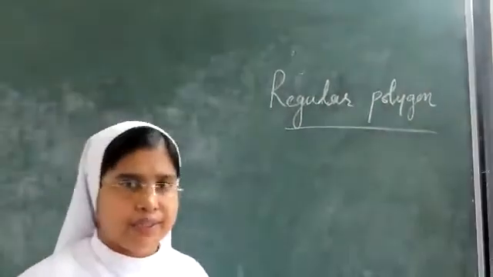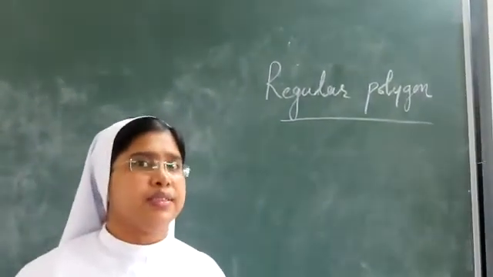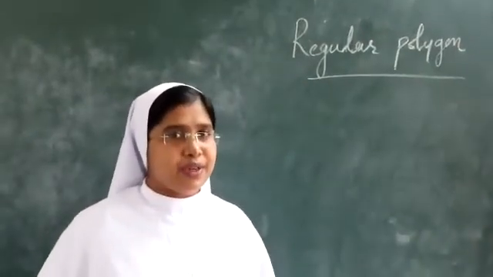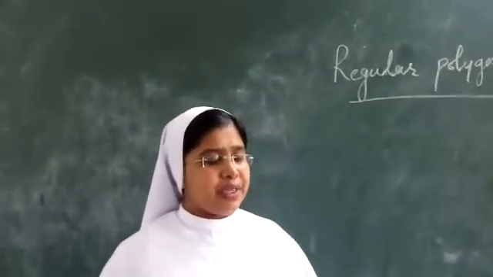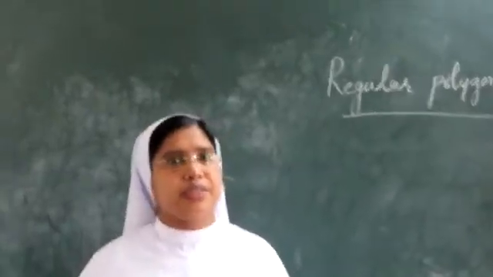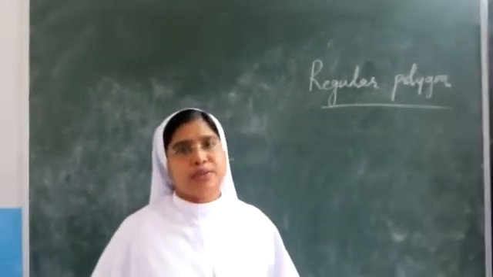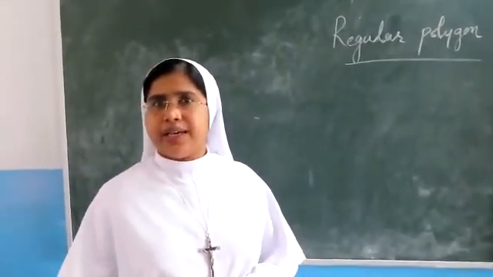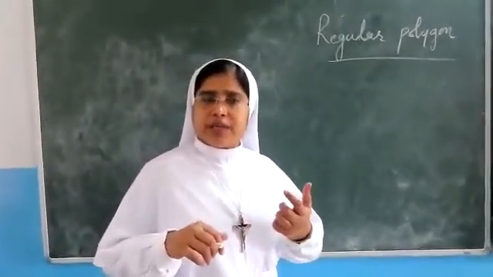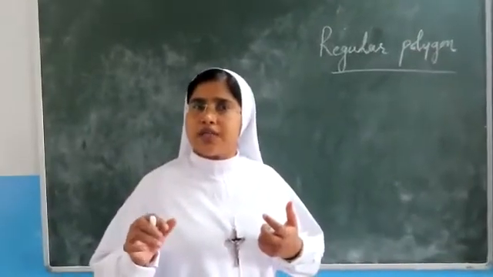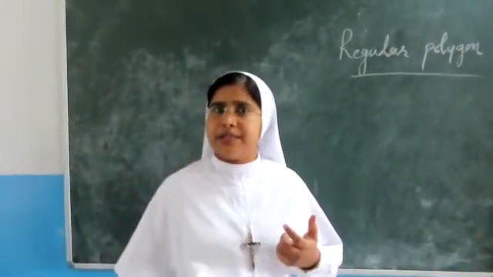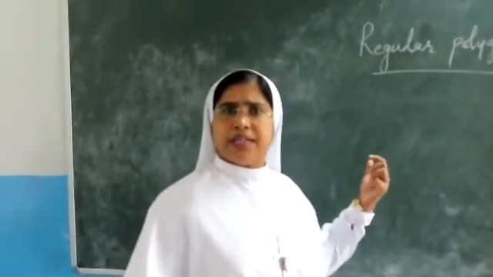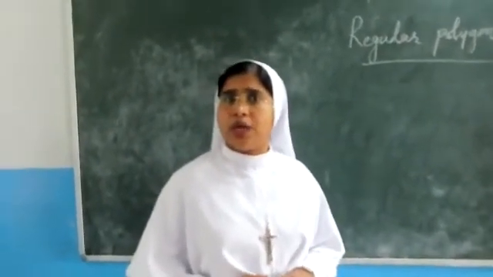Regular polygon. What do you understand by regular? There is some regularity in that, yes or no? Sometimes we say, he is very regular in school, she is very regular in school. Which means there is some order, right? When we speak of a regular student, that student is very disciplined, very orderly. Now, what is meant when we speak about a regular polygon?